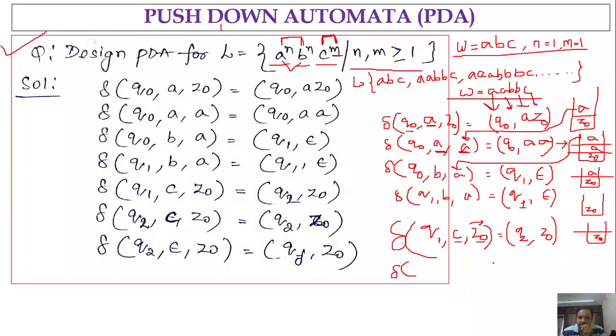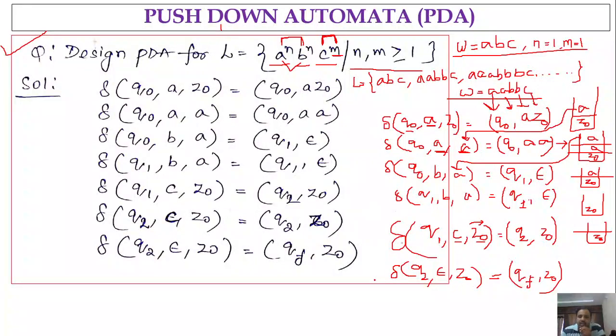So that we are writing here, right? So that we have to mention. In state Q2, if we have epsilon as input and the top of the stack is Z naught, then it means that the string has been successfully processed. So we go to the state QF and we have to push Z naught itself. So this is the final step that we will get.